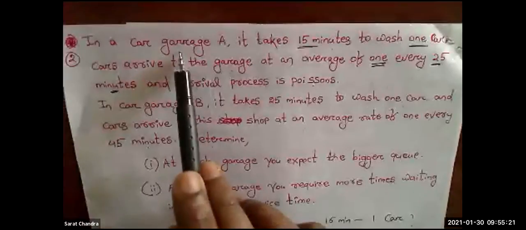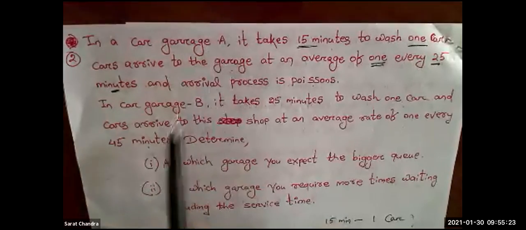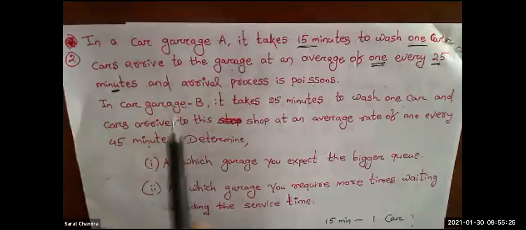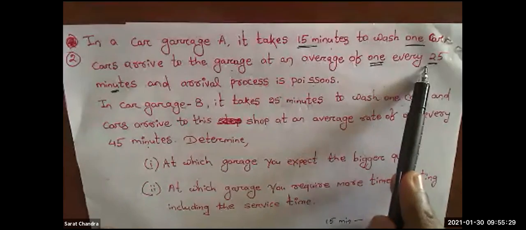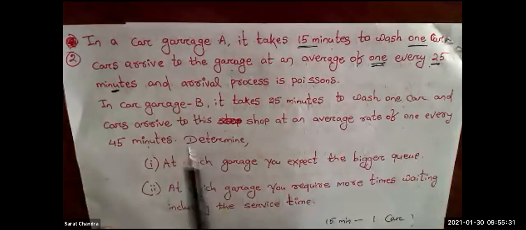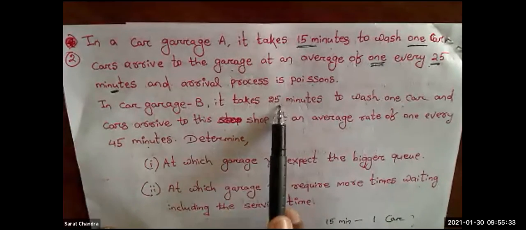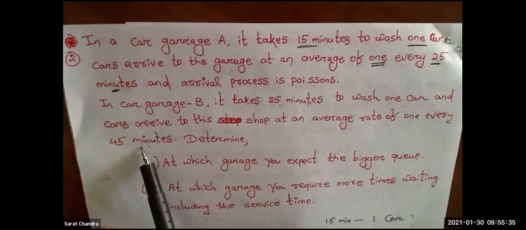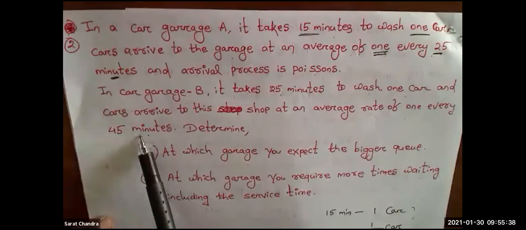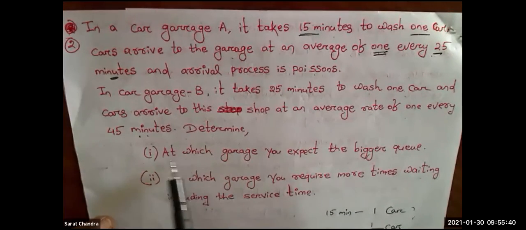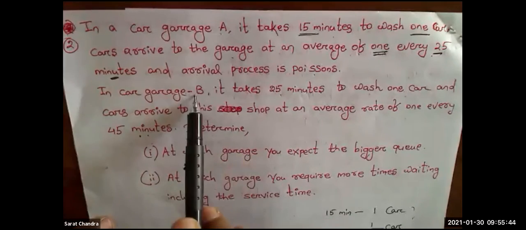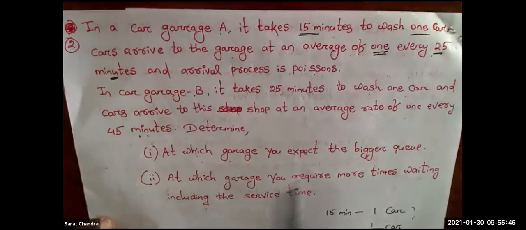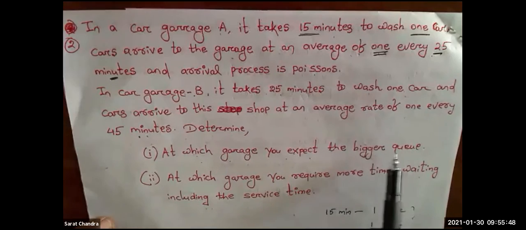So one garage A is there, one garage B is there. For garage A, service rate is given, arrival rate is given. For garage B, service rate is given, arrival rate is given. You have to identify, out of garage A and garage B, at which garage you expect the bigger queue.